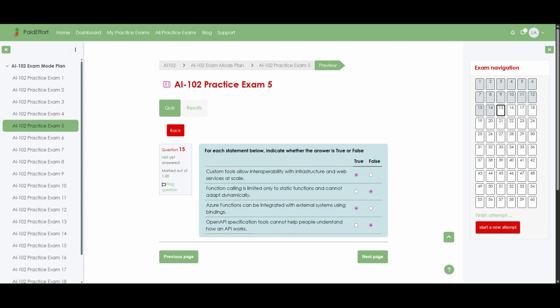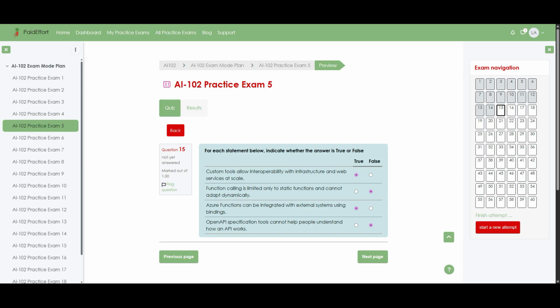Now I'm going to explain why each of these answers is correct, so the concepts fit together clearly. Firstly, custom tools are designed to connect agents with infrastructure and web services, so they let your AI solution call many different systems reliably at scale, which makes the first statement true. Secondly, function calling is actually built to discover and route to functions dynamically from their definitions, so saying it is limited only to static functions is false.